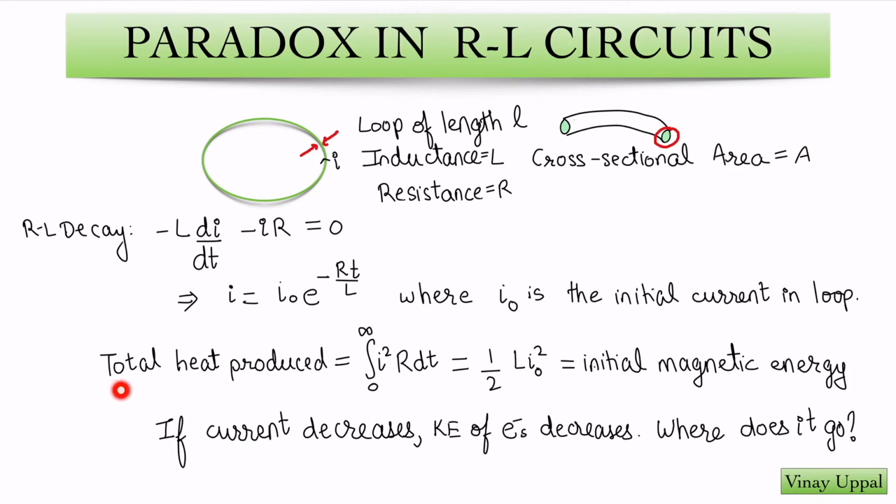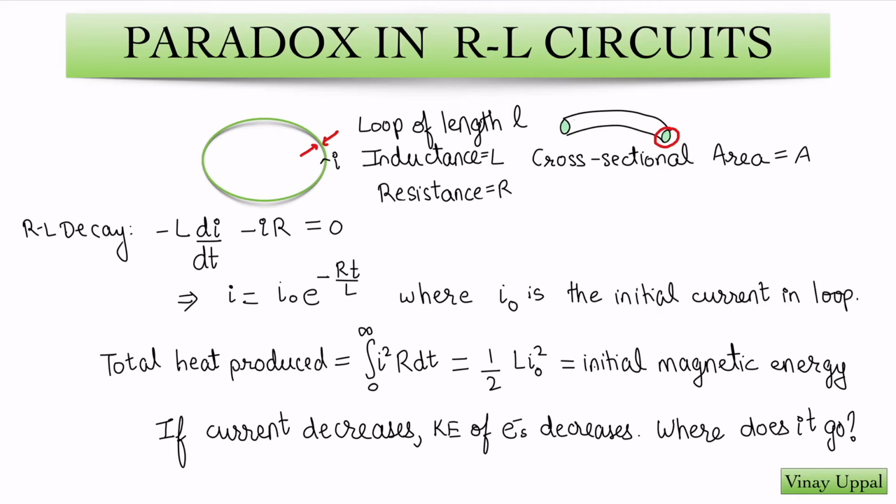Then if you were to calculate the total heat produced, you can do it by the integral of I squared R dt, where I squared R is the power generated in the resistance. The total heat produced till infinite time, so 0 to infinity, you will get as half L I0 squared. So this is basically just a statement of conservation of energy, that all the initial magnetic energy in the inductance is lost in the form of heat by the time current becomes 0.